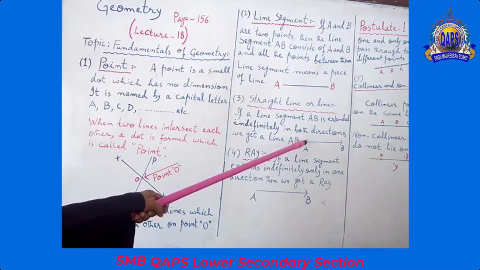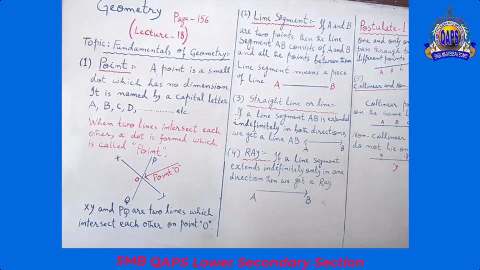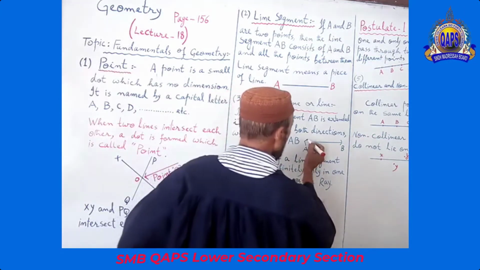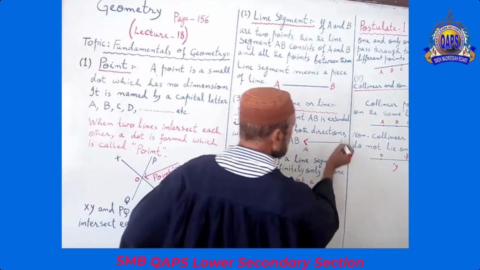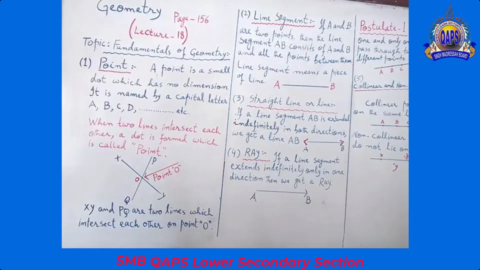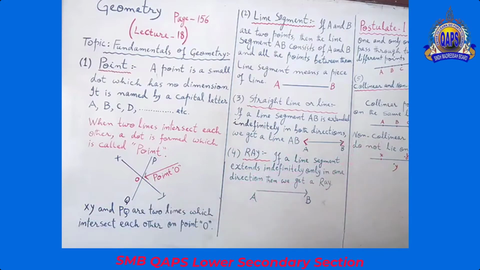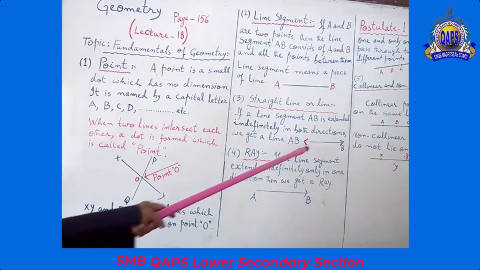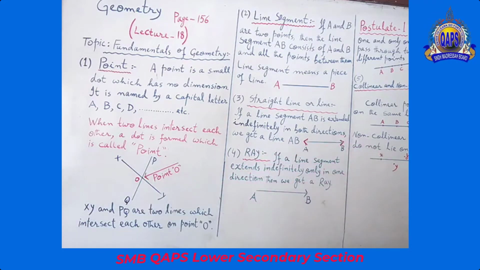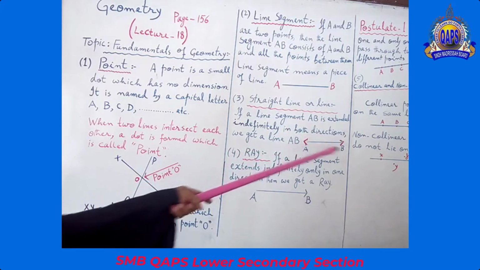You see, the direction is over here, the direction is over there. To left hand side, to right hand side. We are extended it to left hand side, to right hand side. So we get a line. This line is called a straight line.